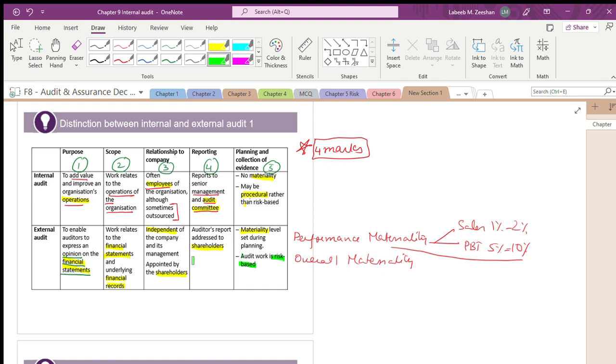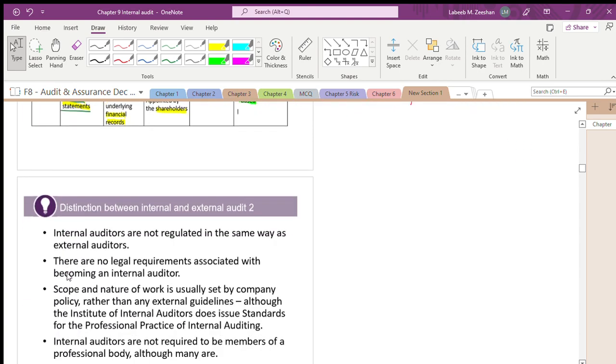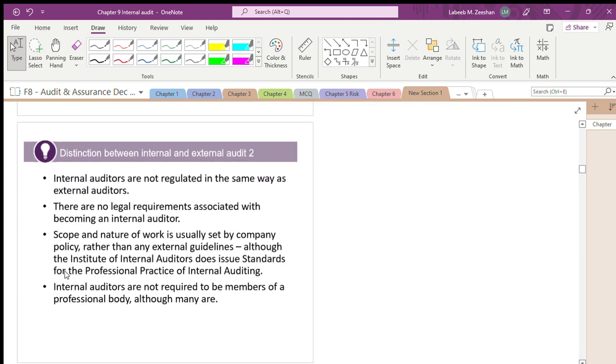In the next exam, in the next quiz, there will be one question on this. What is the difference between an internal auditor and an external auditor? That's all. If you have clarity on this, things are very specific.